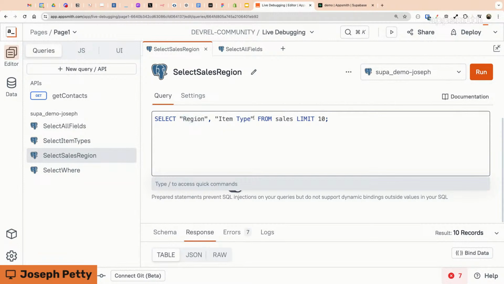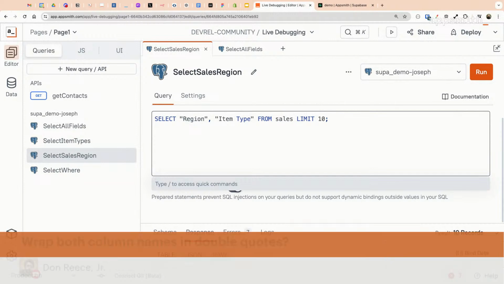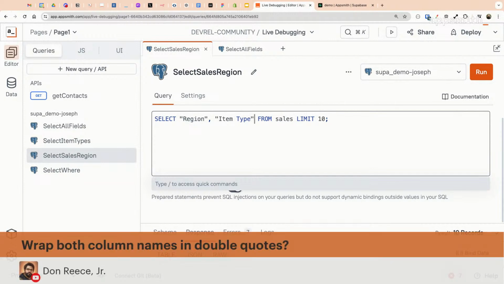So can we say that Don made it work with his recommendation? Yeah, the double quotes, that was it. Okay, so there you go. That's the first solving.